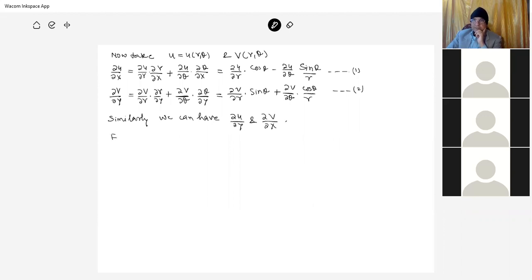From the analytic condition, what we have is del u by del x is equal to del v by del y, and del u by del y.